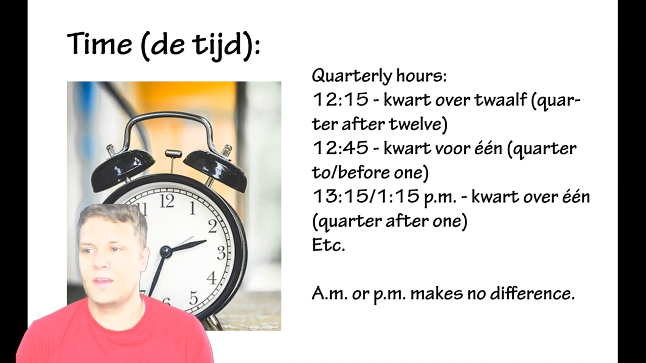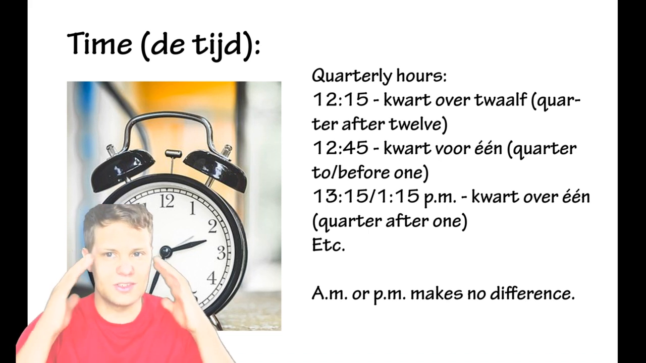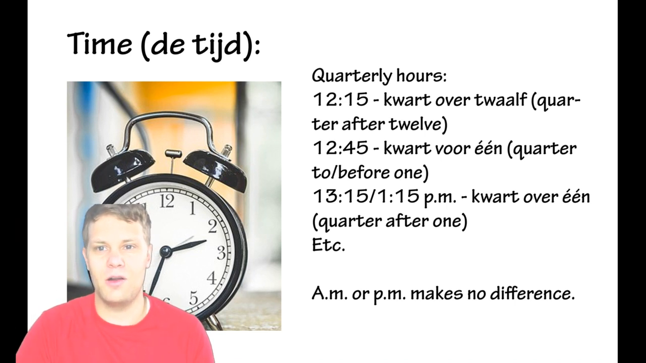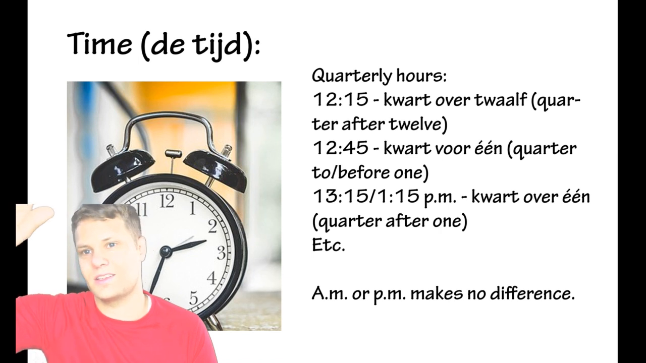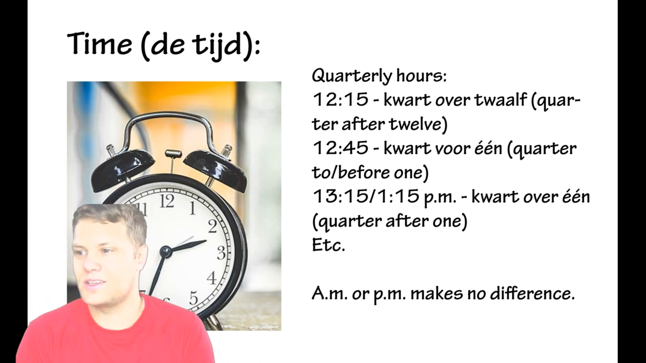They say quarter over, or sometimes in Belgium they say na, kwart na, but in the Netherlands they always say over. 12:15 is kwart over 12. So it's a quarter over 12. 12:45 is a quarter before 1. So it's kwart voor 1. So keep that in mind. As soon as it passes the half hour, they start saying before something else, and after that they start saying kwart over. And so kwart over 1 is 1:15.